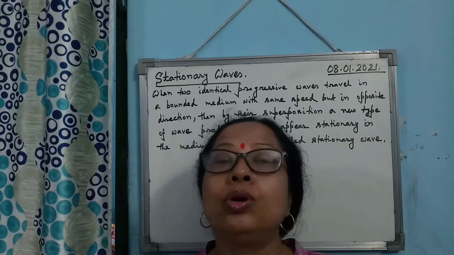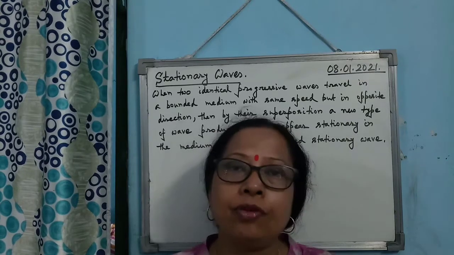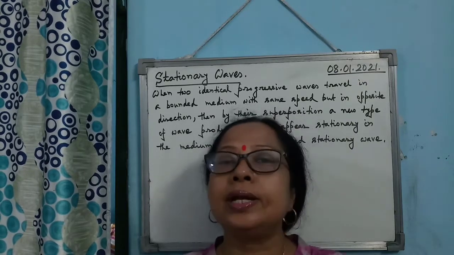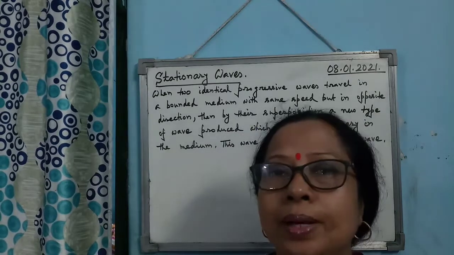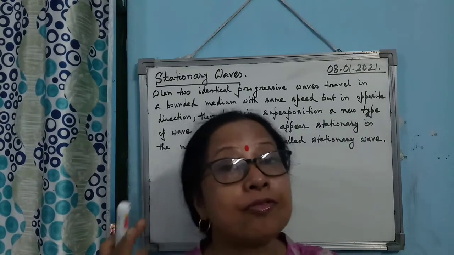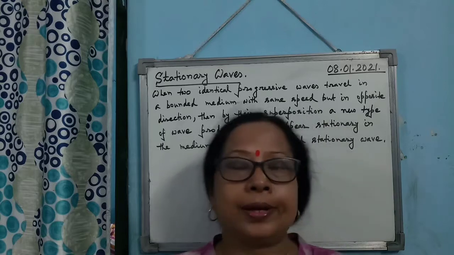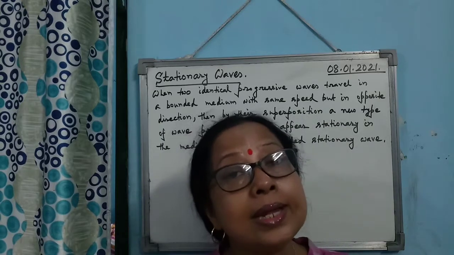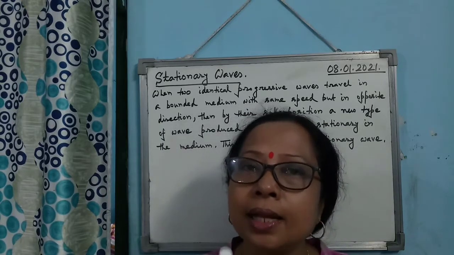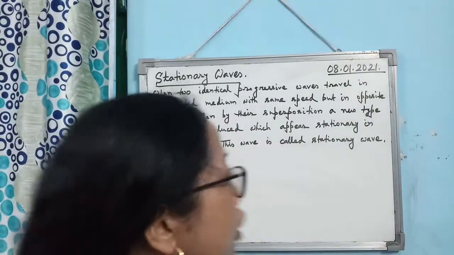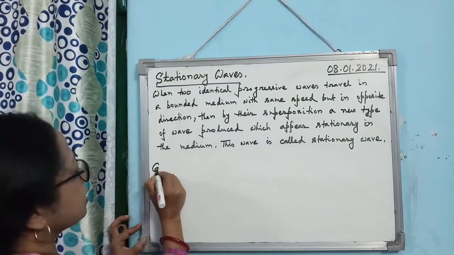Now when a progressive wave propagates through a bounded medium, what happens? It will suffer reflection at the boundary. Now when it suffers reflection at the boundary, two cases will arise.